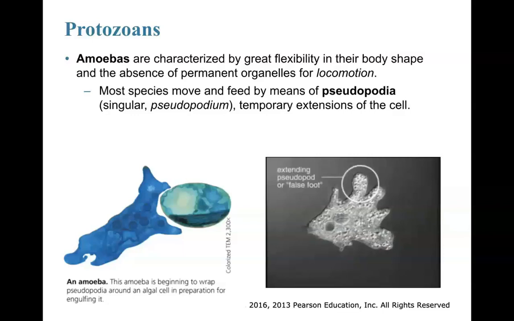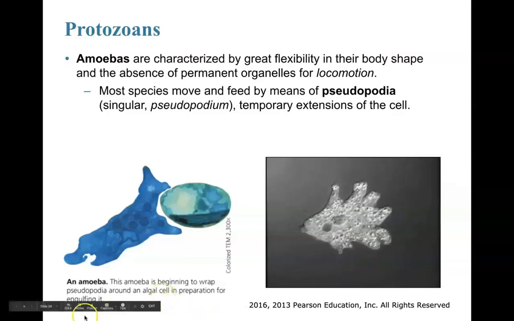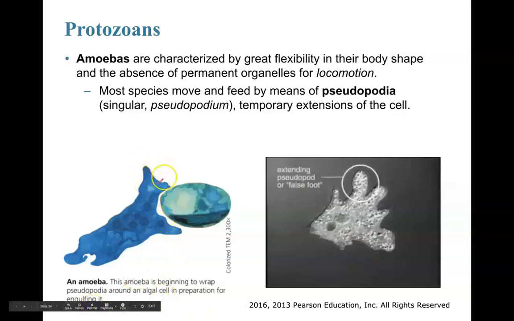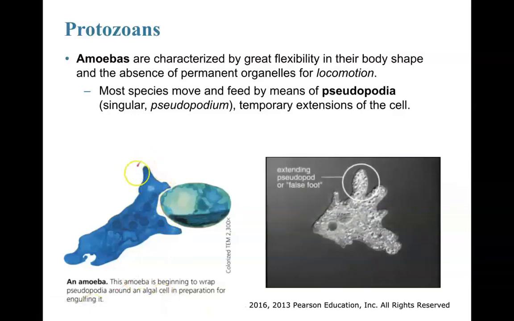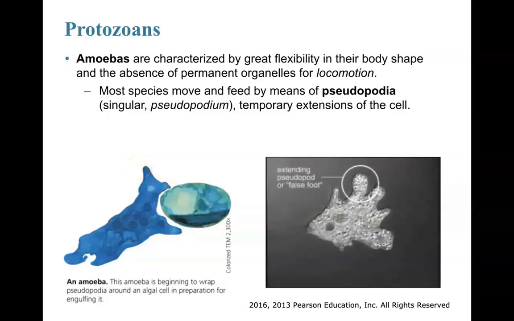Well, they don't have flagella like those previous guys, and so they actually have something called pseudopodia. Pseudopodia is basically a false foot. It extends this false foot in order to move to whatever location it wants to get to, and it kind of reforms a different shape as it does that. This is particular to amoebas.